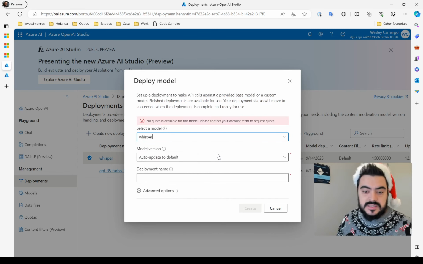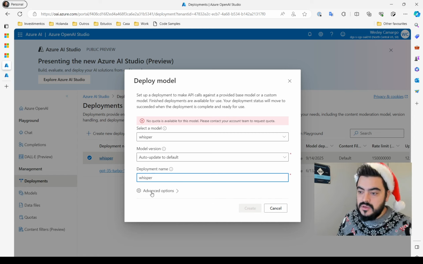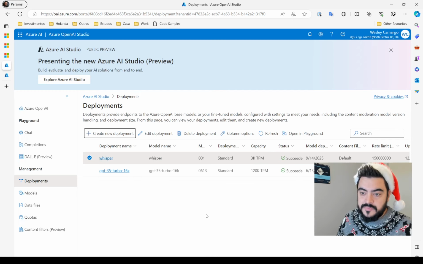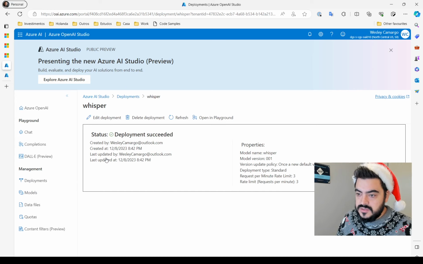As this is a preview, there is a limited quota for the subscriptions that you have. So you can deploy just one Whisper model per subscription per region. We can choose the Whisper model here, give it a name, and then we can simply deploy. I'm not able to because I have already deployed, but you just hit create and then the model will be deployed. After it's deployed, we can see it here. Okay.